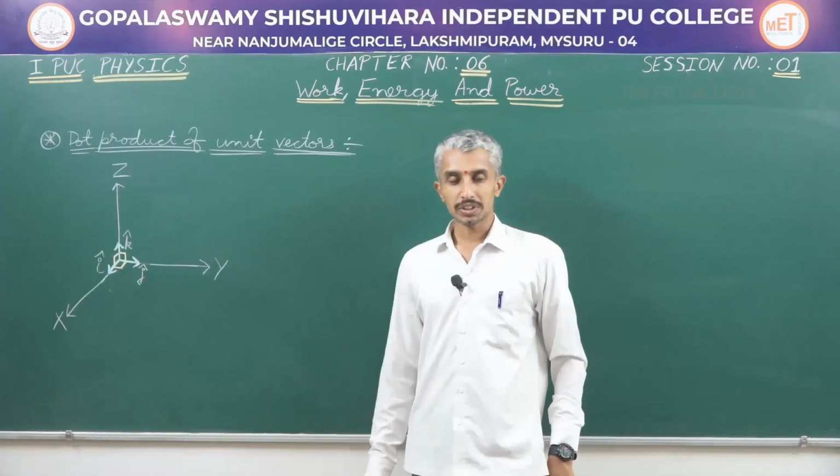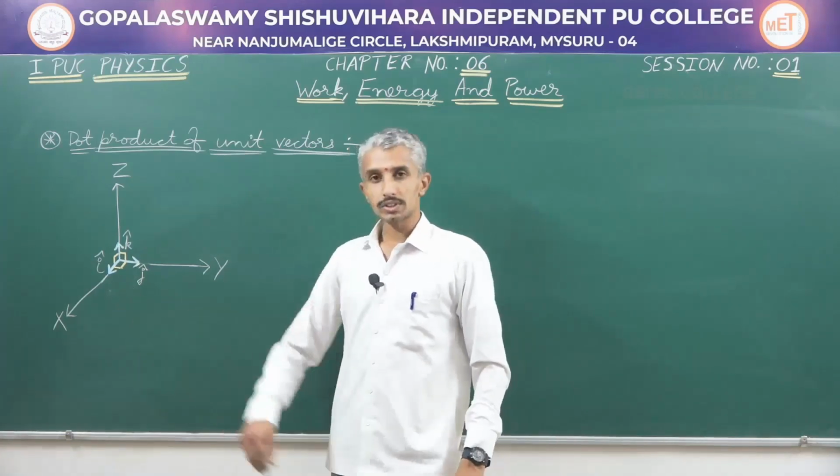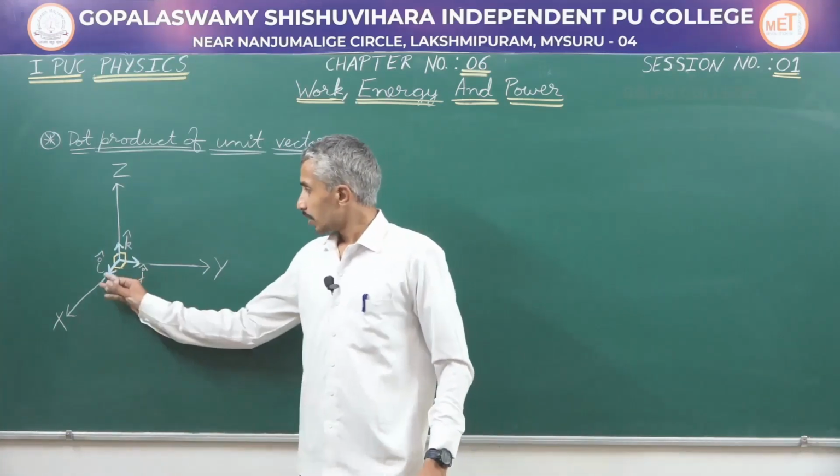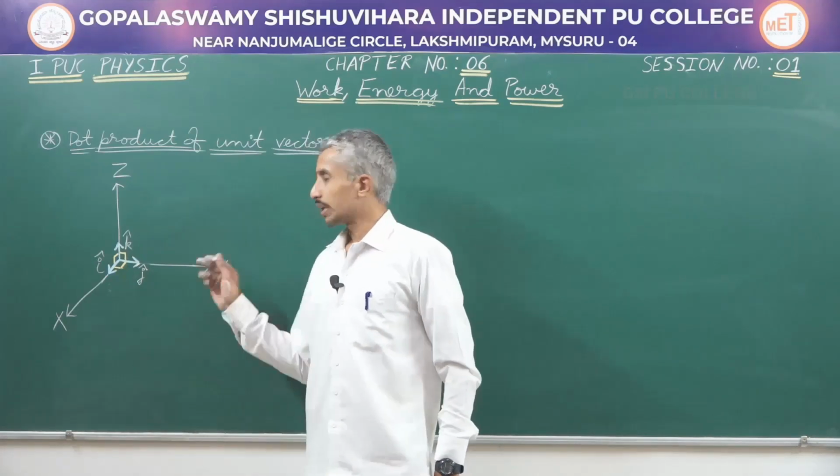After having gone through the properties of the dot product, we will now see what is the result of the dot product of unit vectors along the coordinate axes x, y and z.